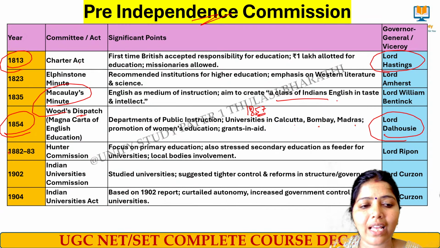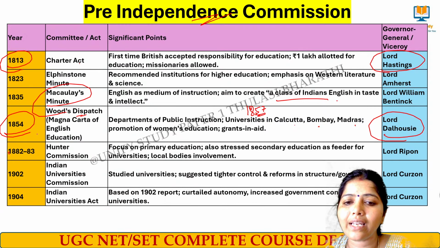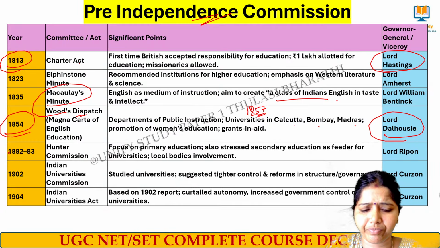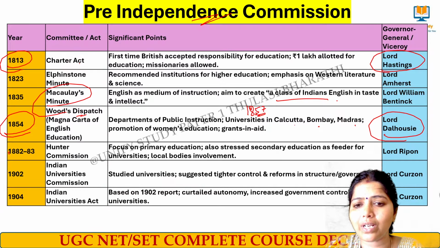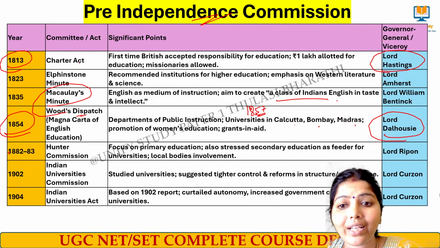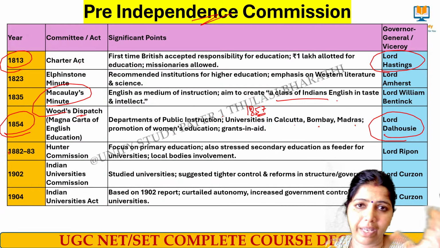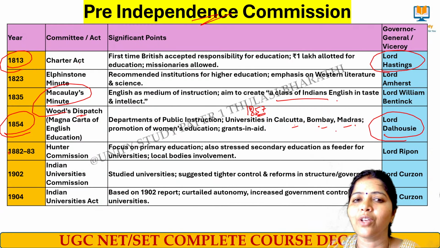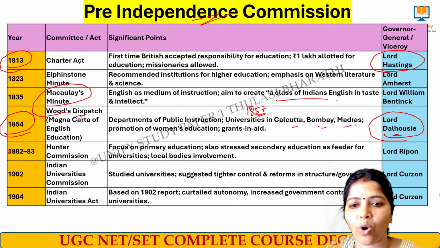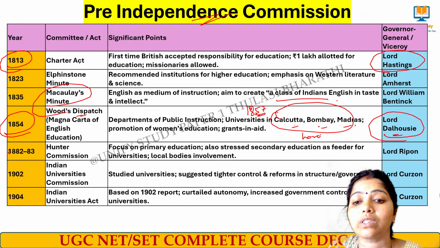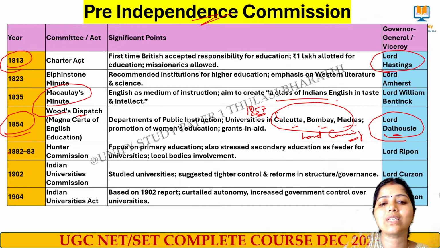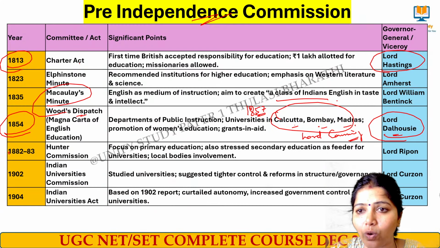One important point here: in 1854 Dalhousie was there, and Lord Canning was there during the implementation of those universities, Madras and Bombay. So remember, we can expect a question like, during the establishment of Madras, Bombay, Calcutta universities, who was the Lord? You cannot say, ma'am, you gave me Dalhousie. No, at this period of time Lord Canning was the Governor General. During the 1854 Wood's Dispatch, Lord Dalhousie was there, don't forget.